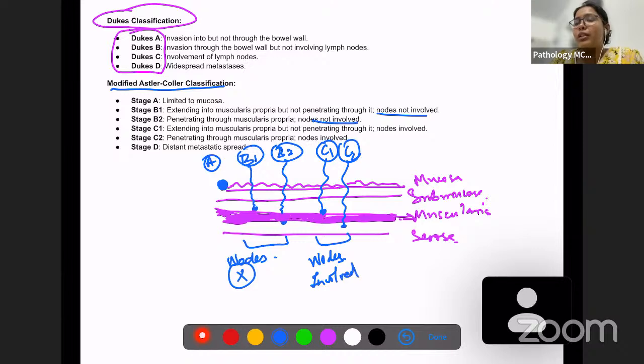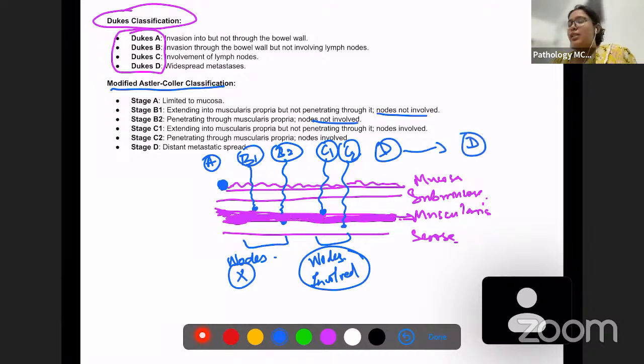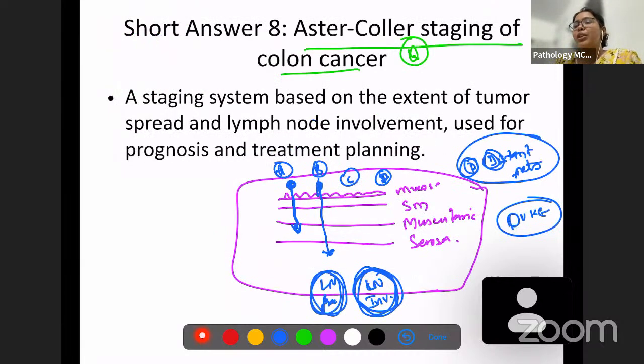Nodes are involved. That is the only difference between these two. D here also is distant spread. So very easy. We'll just revise our Dukes here. A is anywhere into the muscularis propria, but not through and through in the serosa. B is through the serosa, lymph node free. C is lymph node involved. C somehow looks like L. So you can say C is lymph node involved.